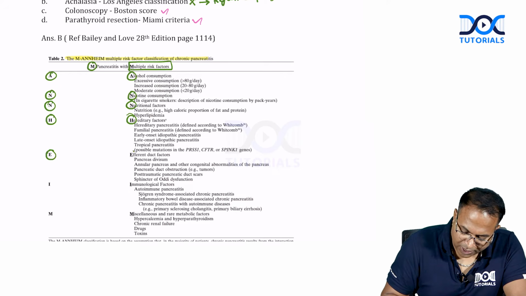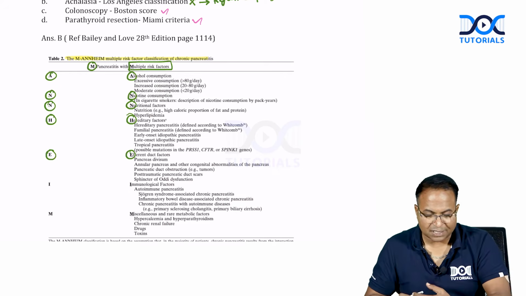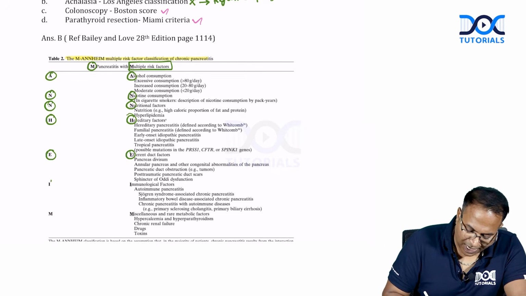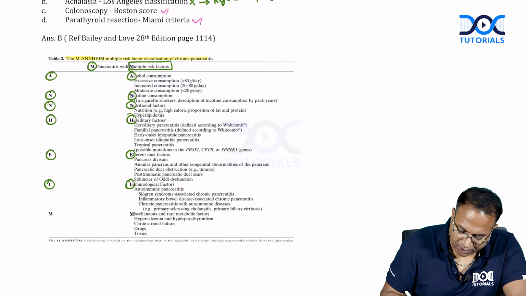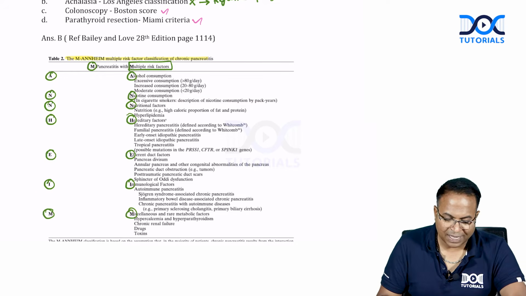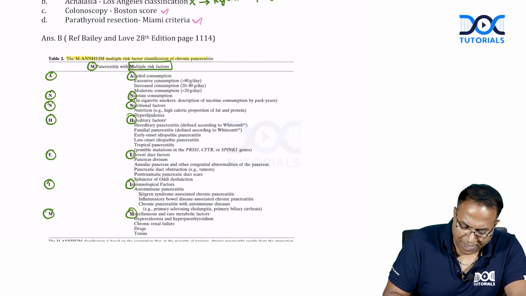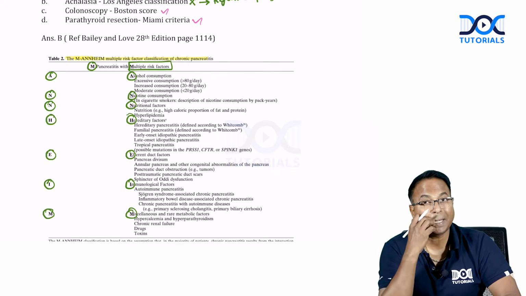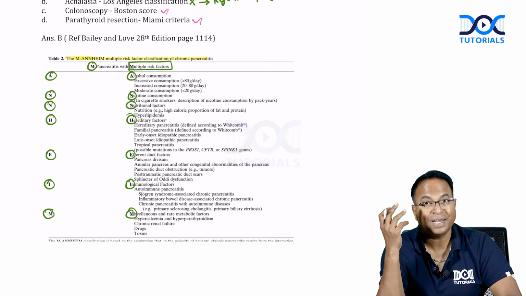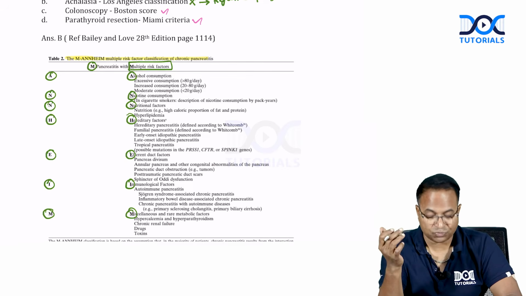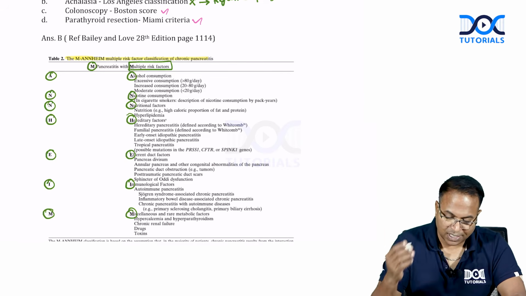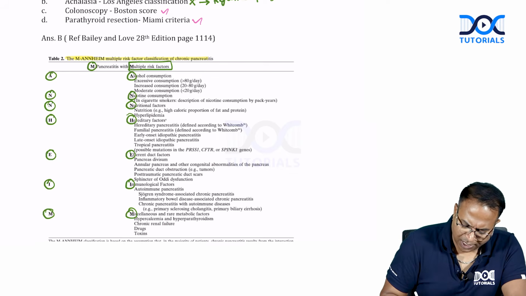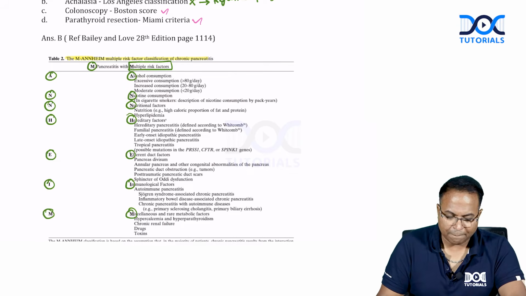E, efferent duct factors like pancreatic pathologies like pancreas divisum and all. I for immunological like autoimmune, and M for miscellaneous. This is called the Mannheim classification. So Mannheim multiple risk factor classification: M for multiple risk factor, A for alcohol, N for nicotine, another N for nutritional, H for hereditary factors, E for efferent duct factors, I for immunological, and another M for miscellaneous.